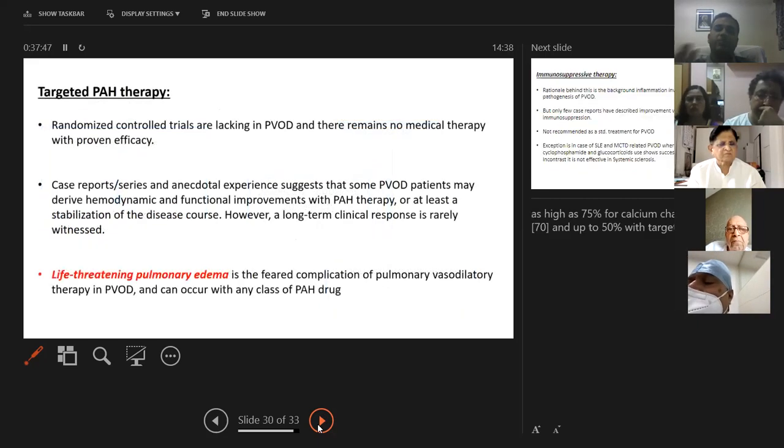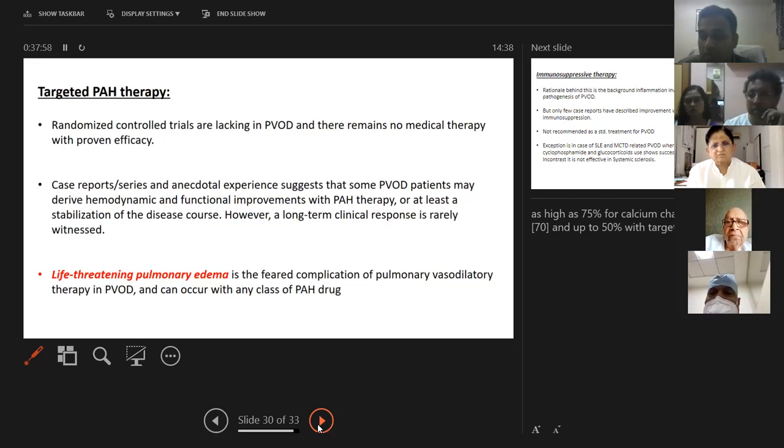Now, the problem with antipulmonary hypertensive drugs in this group of patients is that it is not an arterial problem, it is a venous and a capillary problem.